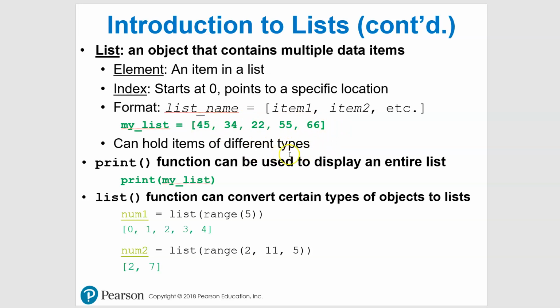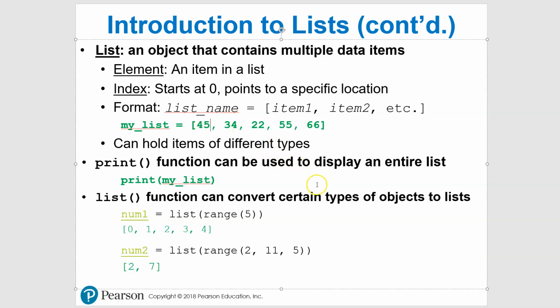They can be different types. So I could come in here and fill this in with something else. If I wanted to put, I don't know, 45.55, that's totally fine with Python. Or if we wanted to put a string in here, I can put a string in here. Not a big deal. I'll leave this the way it is, but you can do that.